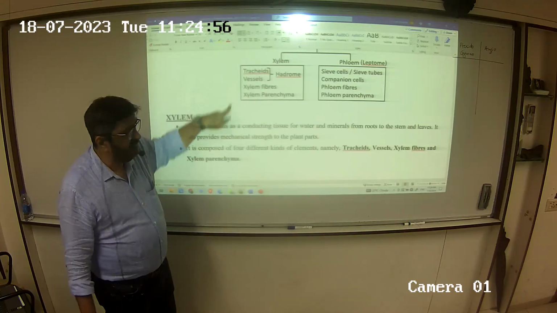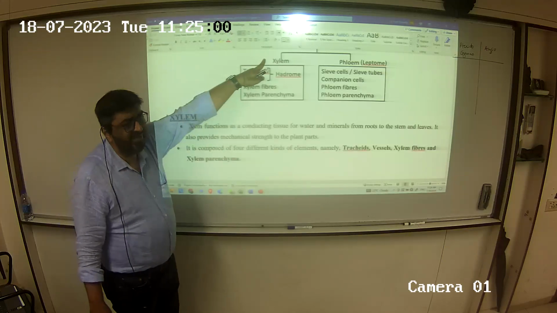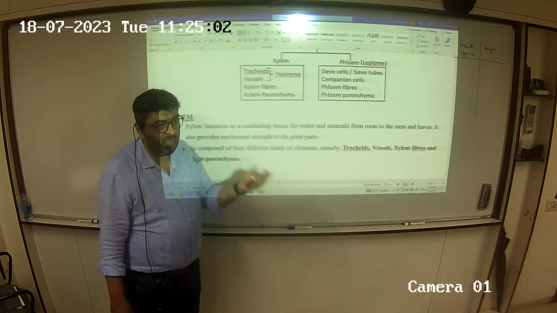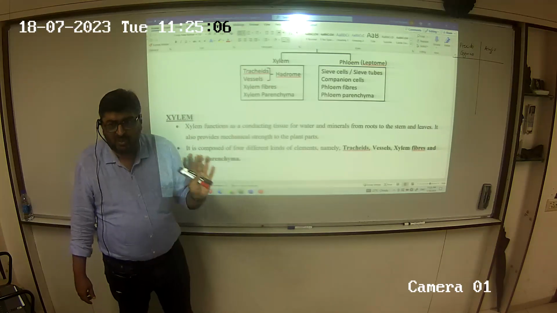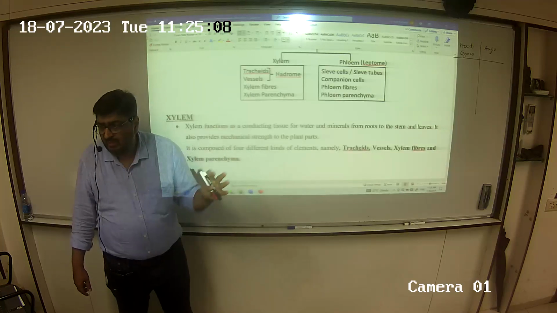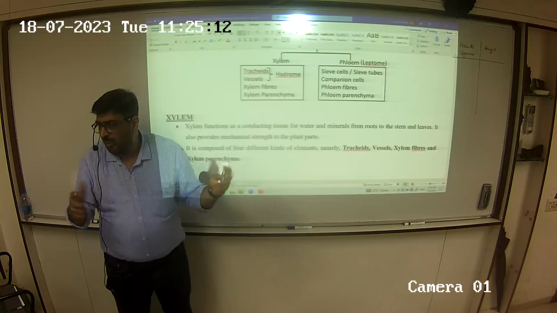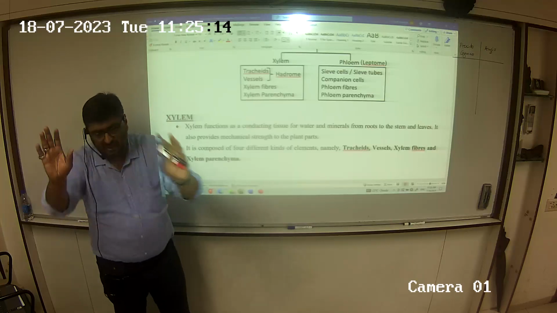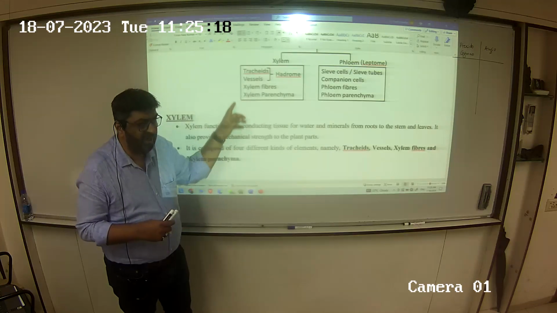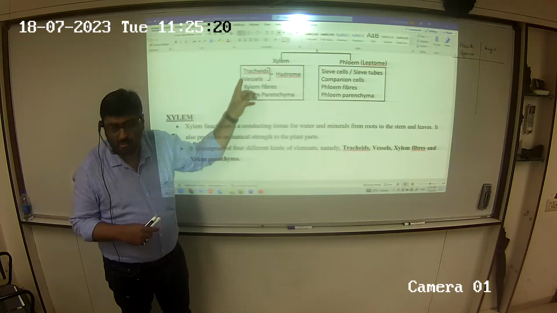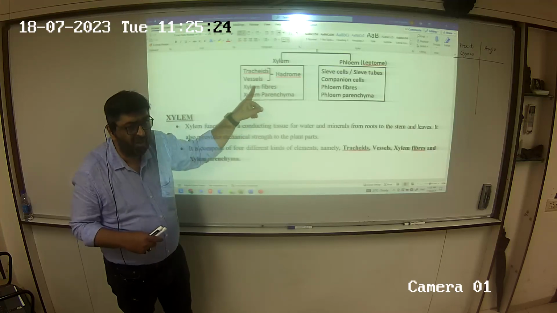Now out of the four, for me to label xylem as a living tissue or a dead tissue is difficult. Parenchyma was very simple, all the cells have a nucleus, so it's a living tissue. Sclerenchyma also was very simple, no nucleus, no cytoplasm, so very sure it is a dead tissue. But here I have to be sure about the individual ingredients also. I know this is fiber, this is sclerenchyma, so this has to be dead.